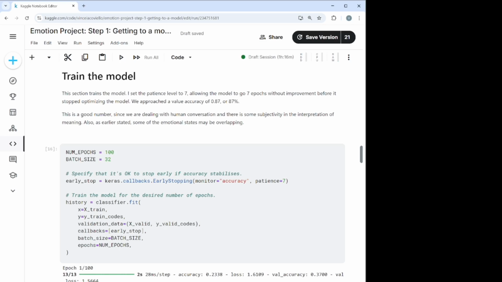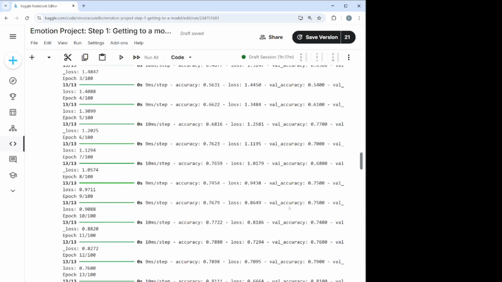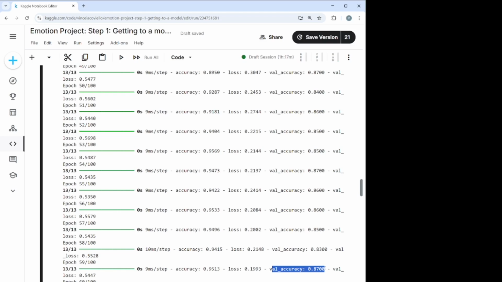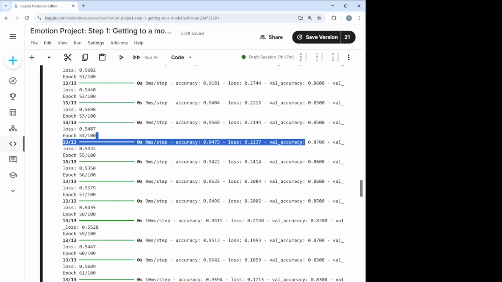Next, we need to train the model. Some of the key parameters that we're going to set are the epochs and the patience level. So the epochs of 100 is the maximum number of iterations that we're going to go through, and the patience level of 7 will mean effectively that we will train until 7 iterations no longer give us an improvement in the accuracy. As you can see here, epoch number 54 had an accuracy of 87, and the model stopped training after that because it was not improving.